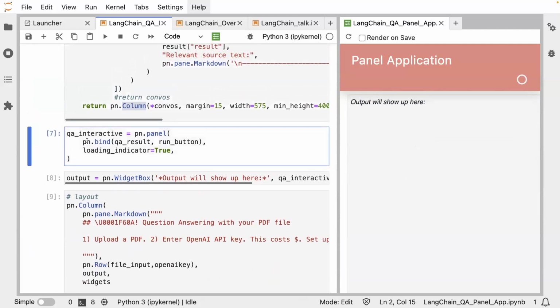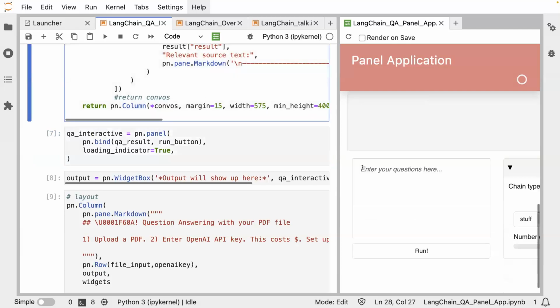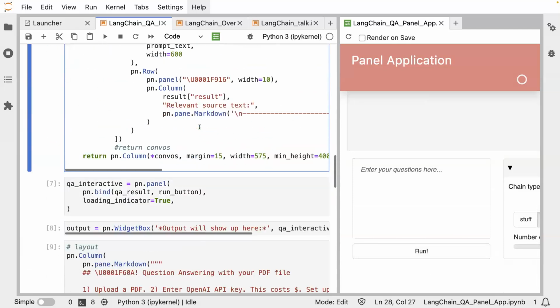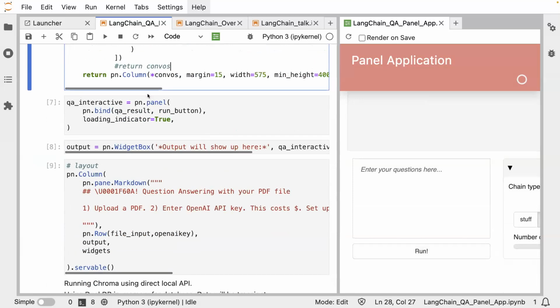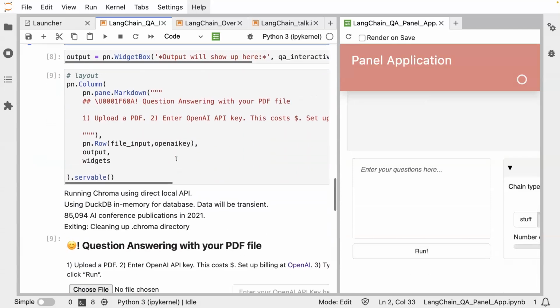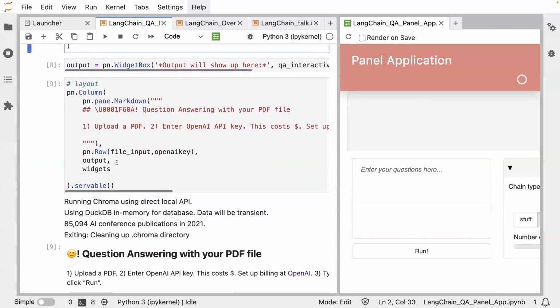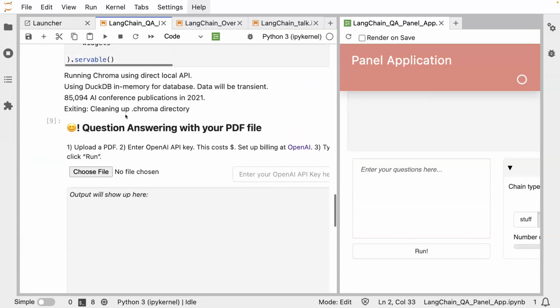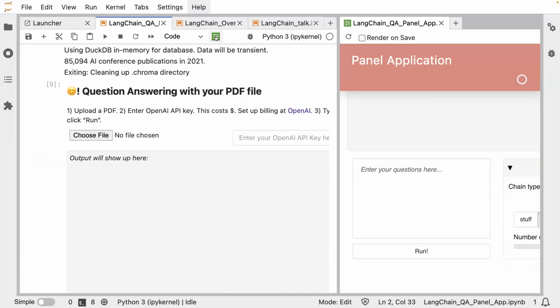The next thing, the magic of Panel, is that you want to bind this function with a panel widget. So whenever we click this run button, we want to run this function, and only when we click this run button. So this pn.bind is binding this widget with the function. Whenever you click the button, it's interactive, right? So that's basically that. And we have different layouts, and that's it. And you can see, if you want to preview your